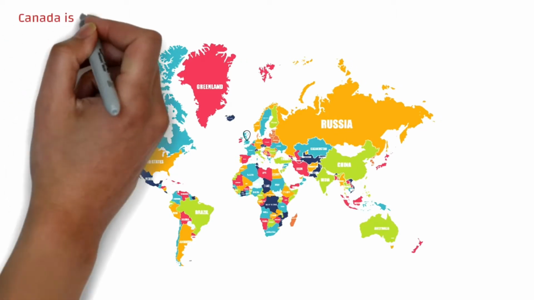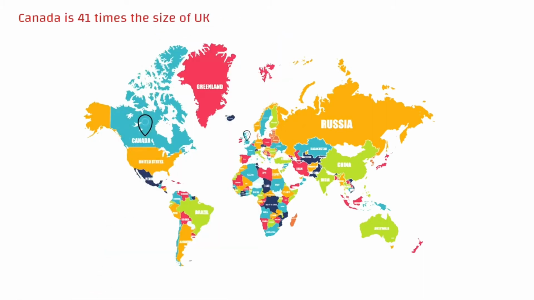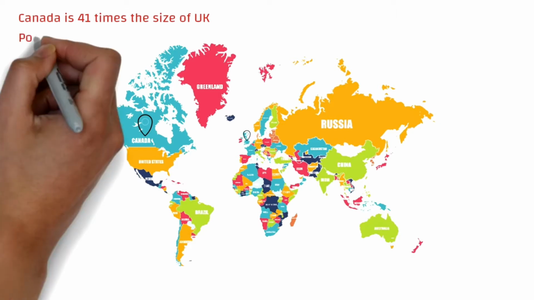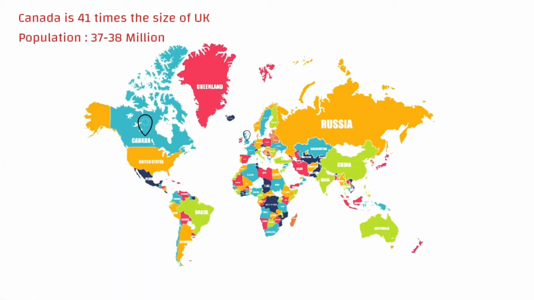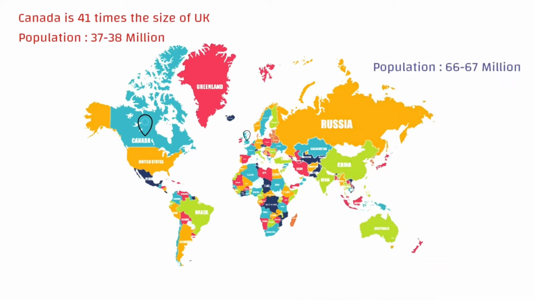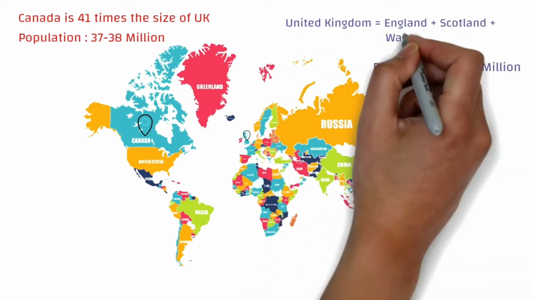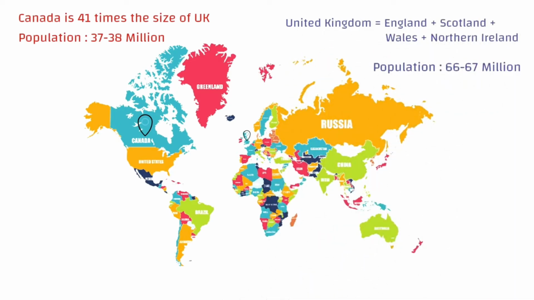Actually, Canada is 41 times the size of UK. But it's very interesting that its population is close to half of UK. Population of Canada is around 37 to 38 million, while of UK it's around 66 to 67 million. When we say UK, we mean United Kingdom, which obviously means England, Scotland, Wales and Northern Ireland.